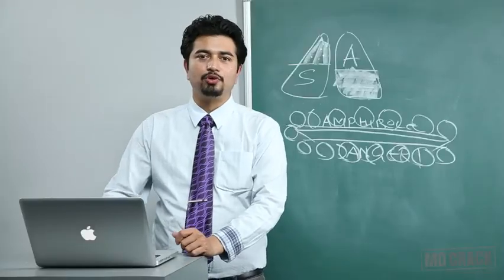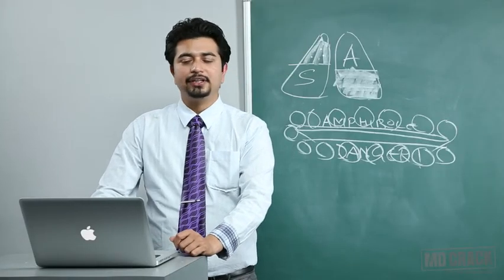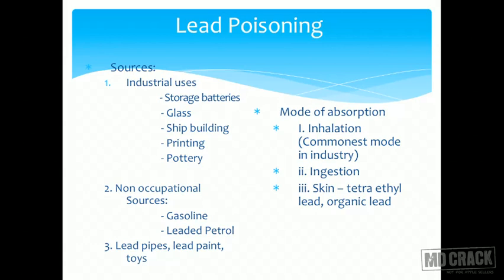Coming to the next small topic, and that topic is lead poisoning. Lead poisoning is another important topic. Out of all the poisonings, lead poisoning is the most frequently asked poisoning. What are the sources of lead poisoning? You have industrial uses of lead, which are for batteries. You know there are lead batteries, glass, shipbuilding, printing and pottery.